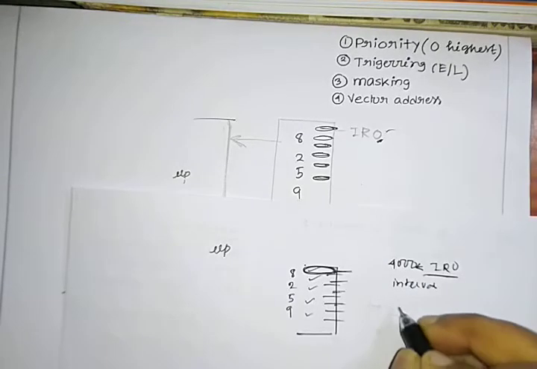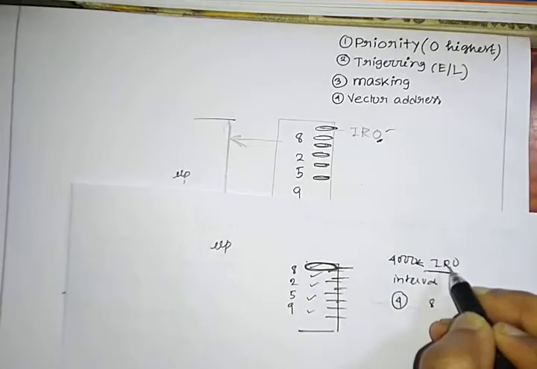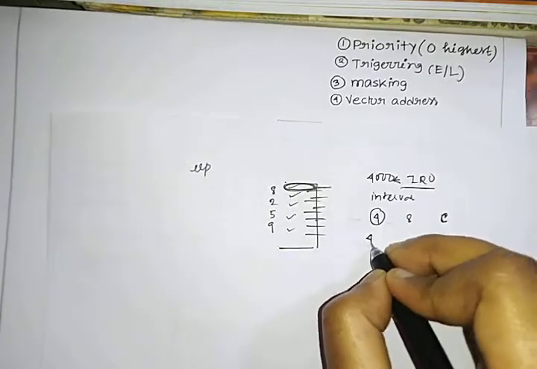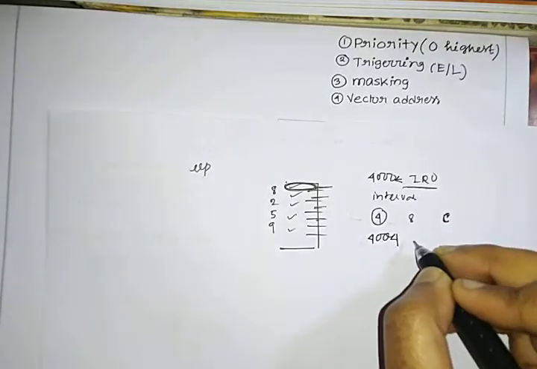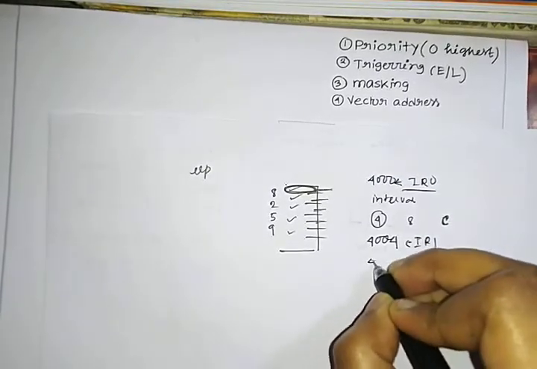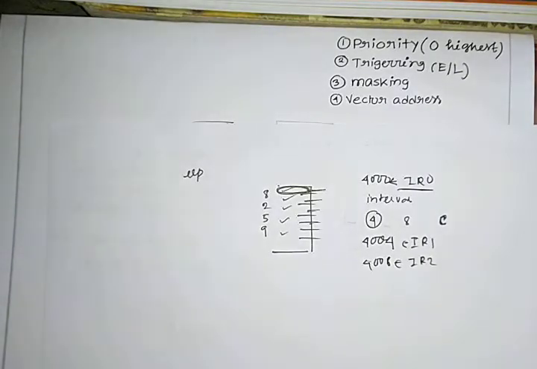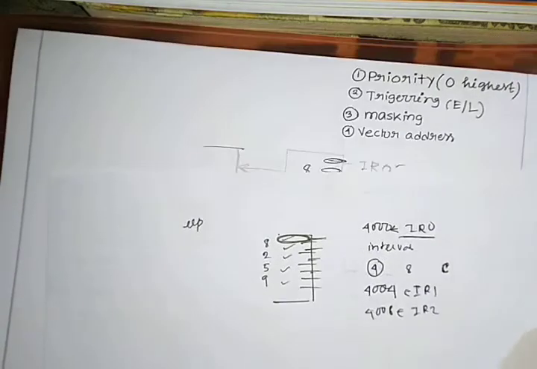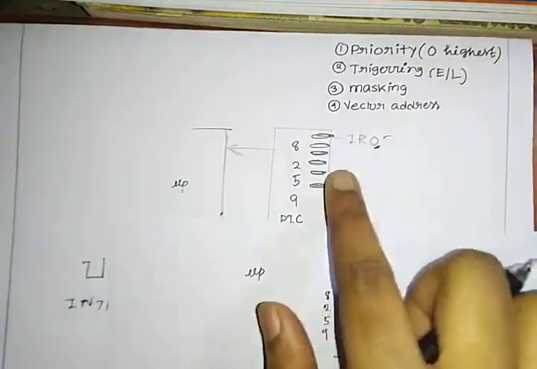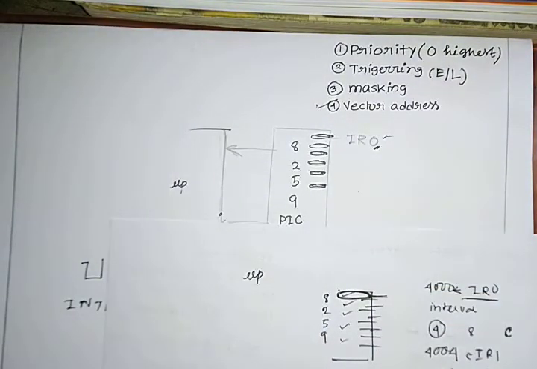Maybe you can set 4, 8, 12 C in hexadecimal, okay? So suppose I have set the interval of 4, means IR0 is on 4000, IR1 will be on 4004, IR2 will be on 4008. It will continue automatically until IR7. So the programmer can also put the addresses on these ports. So this is the flexibility of using vector addresses that 8259 gives to you. I hope you understand by now.